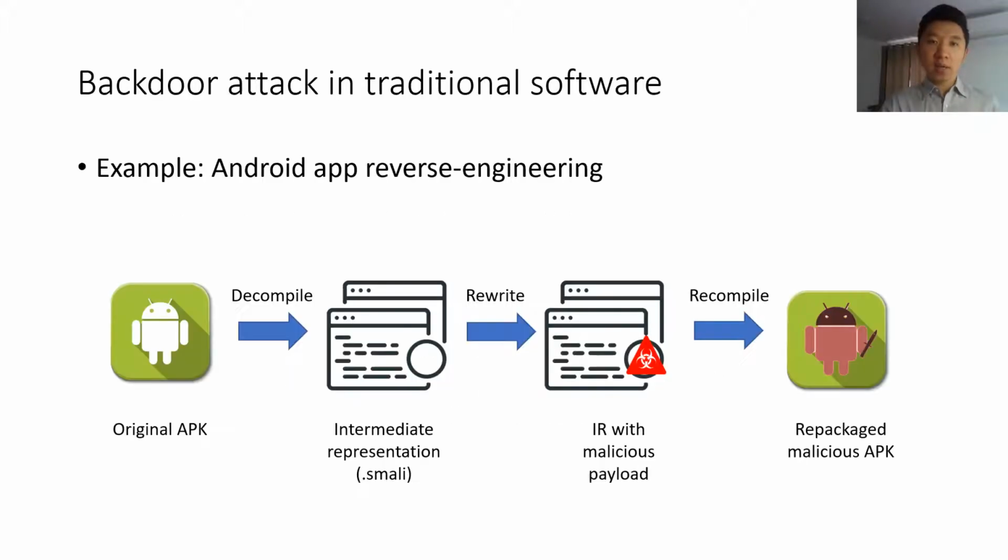University. Backdoor attack is widely known in traditional software, where a typical backdoor attack process involves steps including disassembly, malicious code injection, and reassembly. For example, an Android APK can be reversed to Smali intermediate code, where we can attach a malicious payload and recompile it to obtain a backdoor APK. The backdoor APK can be further distributed to pose threats to users.